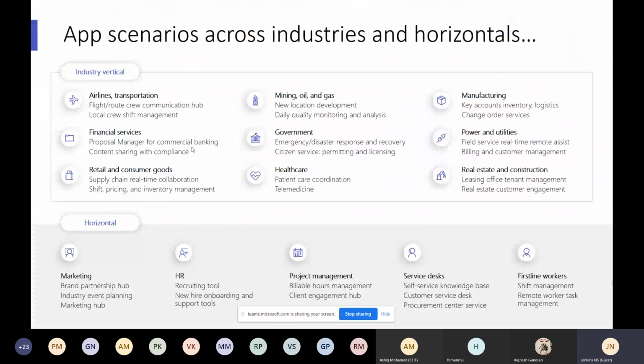Then, what industries and horizontals are using this? We can support all different types of verticals like airlines, finance, retail. Don't worry about this, these are just the verticals available. Every vertical is supported because every vertical needs communication, collaboration, and integration for that line of business. That's the expectation. Okay, the horizontal side like marketing, HR,